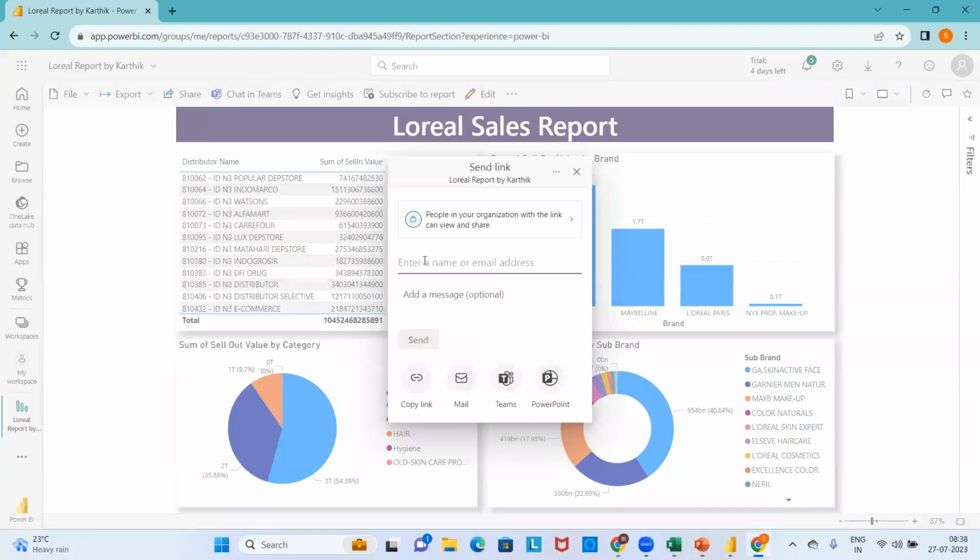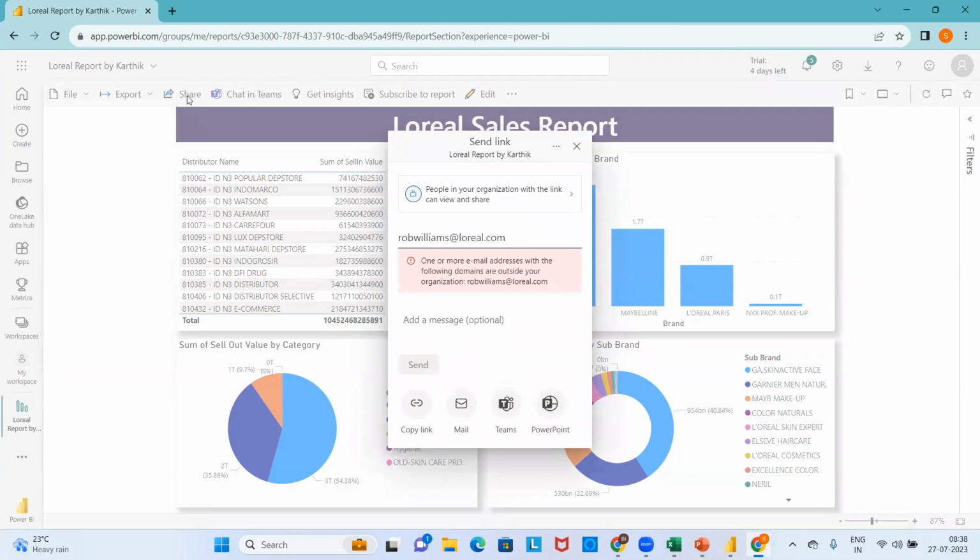Suppose he is working for a client called Vishal Agarwal or Rob Williams, a client working from the L'Oreal side. You just click on the share option on the top right of the report. If this email ID is valid, the send option will automatically get highlighted.